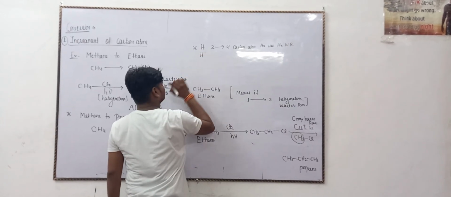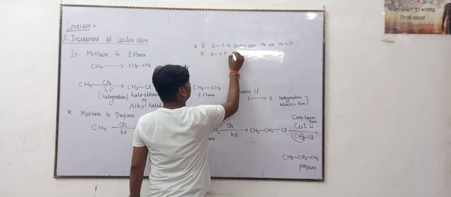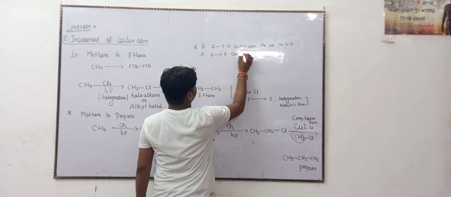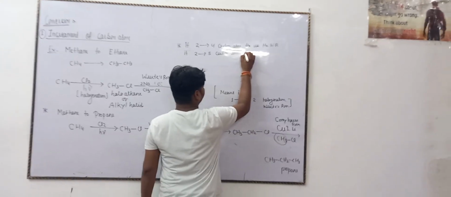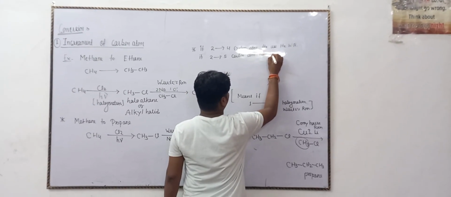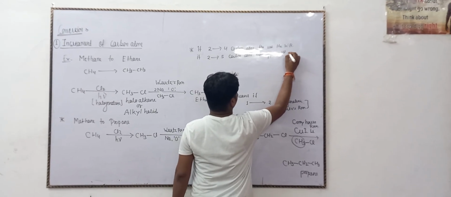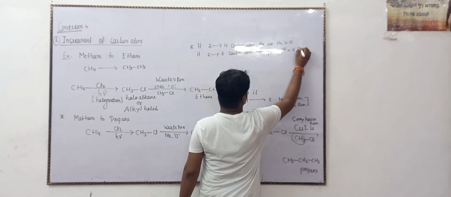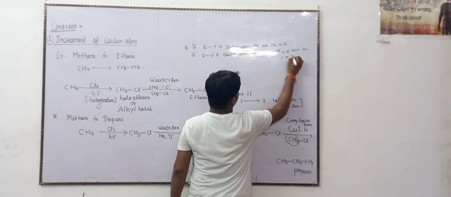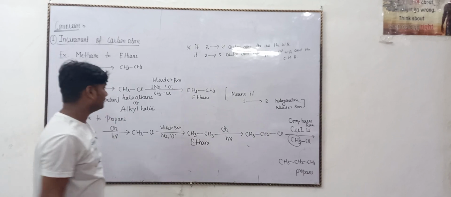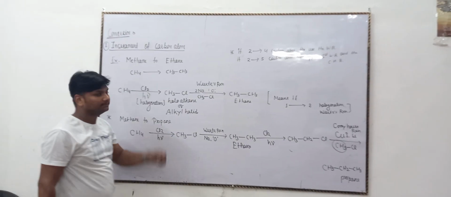If 2 to 5 carbon atoms, then apply first the Wurtz reaction and then the Corey-House reaction. These are the two conversions. Okay, right? Thank you.